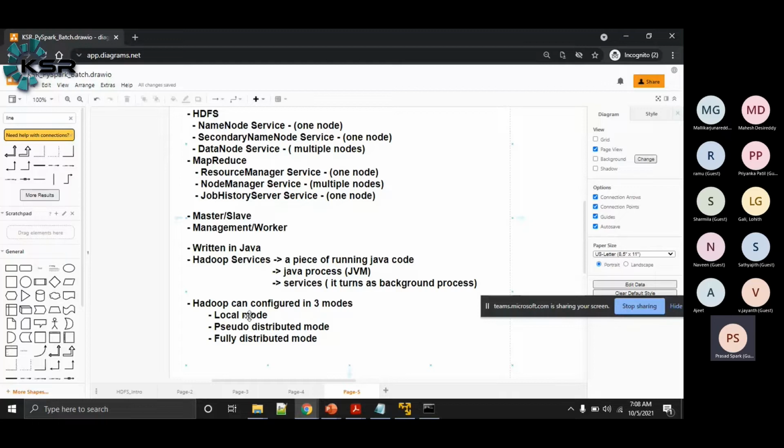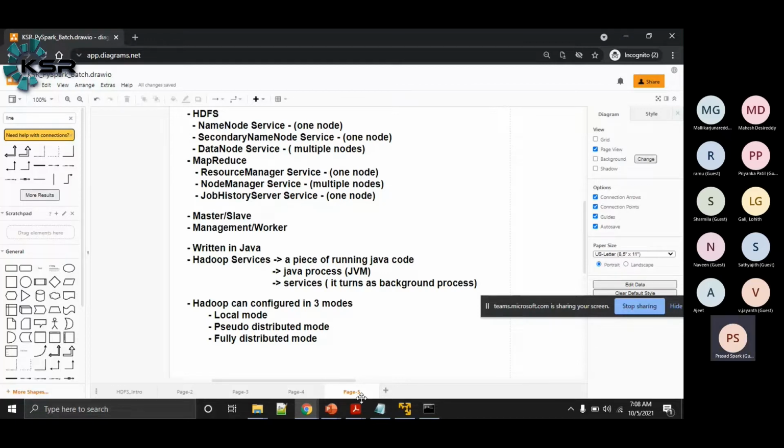Some features are not supported in local mode, so we will not use it at industry level. But as learners, if you want to write small programs and quickly run and debug them, or do some unit testing, we can use local mode. So these are the different configurations of Hadoop that we can set up.